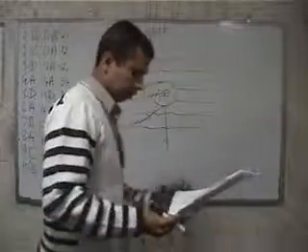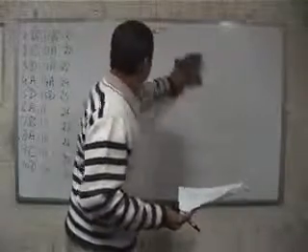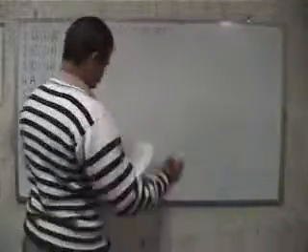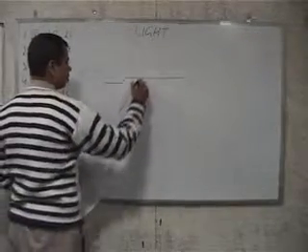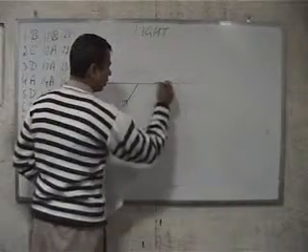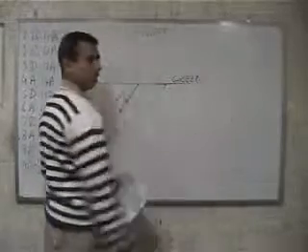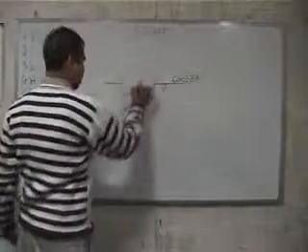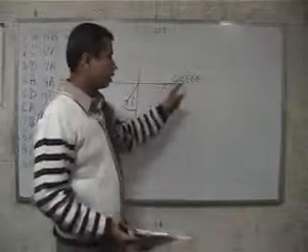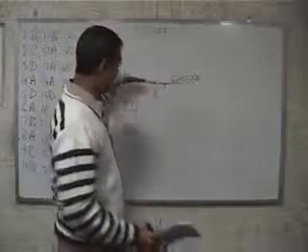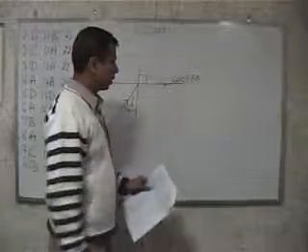Question number 16. It is again based on total internal reflection. The question says a white light is going from here and green light is going parallel to the surface, which means that this angle of incidence is the critical angle for green light, because it is only at the critical angle that the angle of refraction becomes 90 degrees.